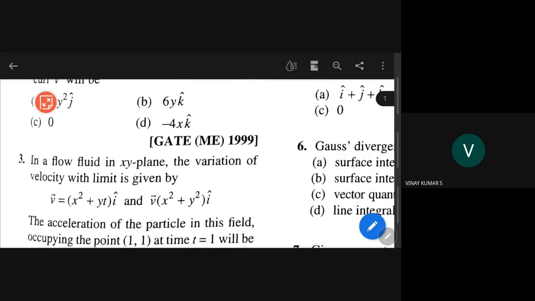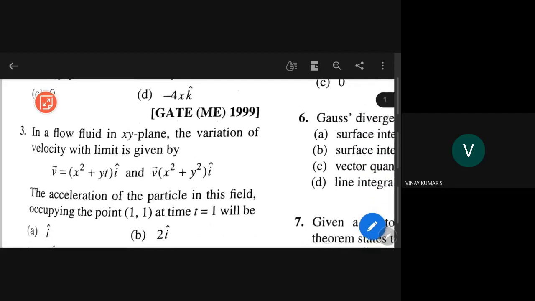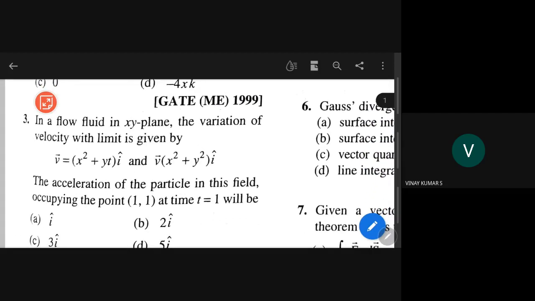Now you take up this one. Please note: v bar is equal to x square plus yt i bar, and its limit is given.